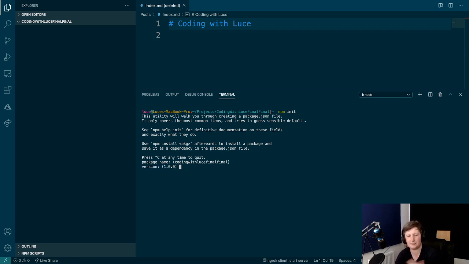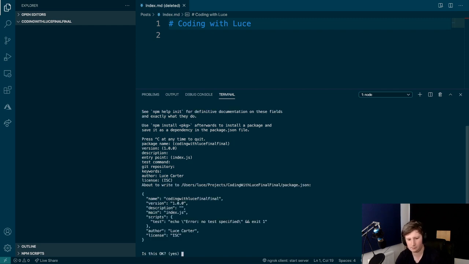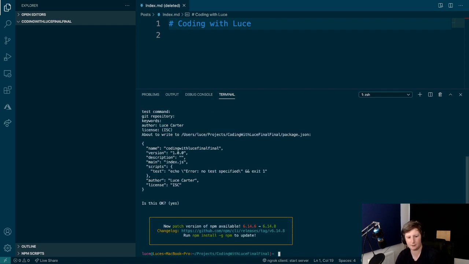If you just press enter, it saves the default. So that's the package name, the version, the entry point, I guess is index. Leave all these. This will be, don't know yet. That'd be me. Yep. Default is yes, which is what it means in the brackets. Cool. So now in our folder we have a package.json. Woo!